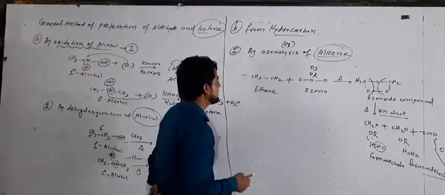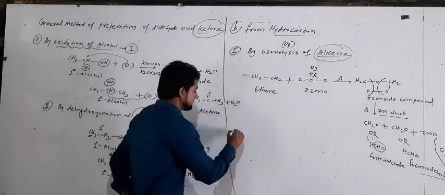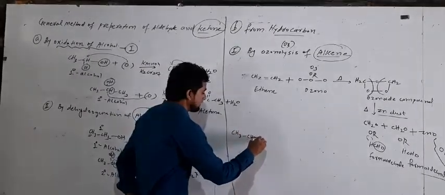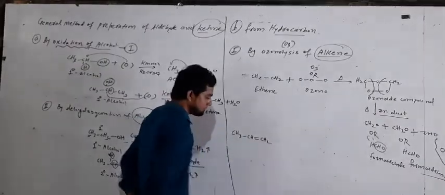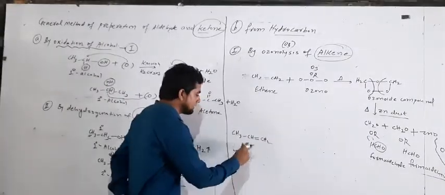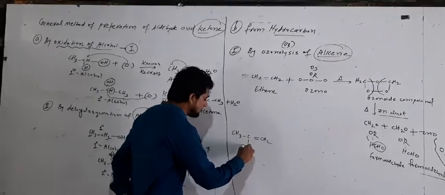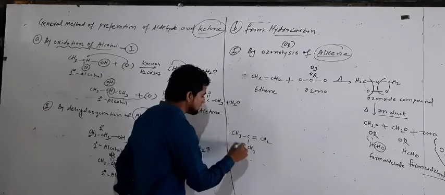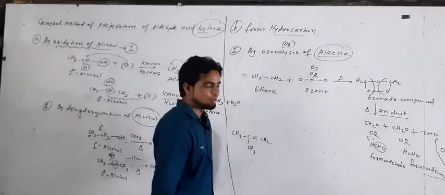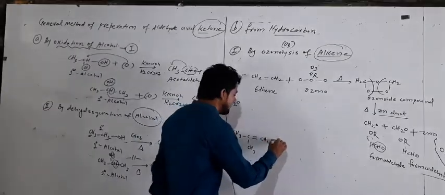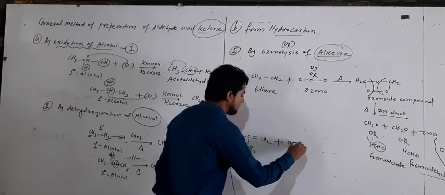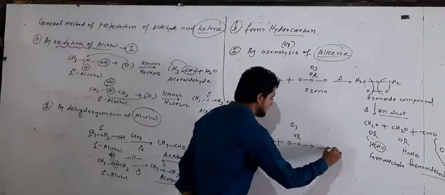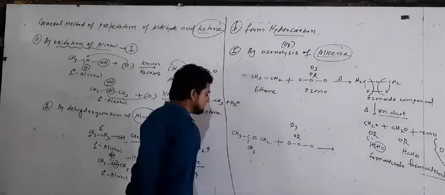Now we take the second example here. CH3 single bond CH double bond CH2, and this H is also replaced by a CH3. How many carbon? 1, 2, 3, 4 carbon, called butene. So butene is a member of alkene, which further reacts with O3. O3 is called ozone. Now this O is added in between these 2 carbon.